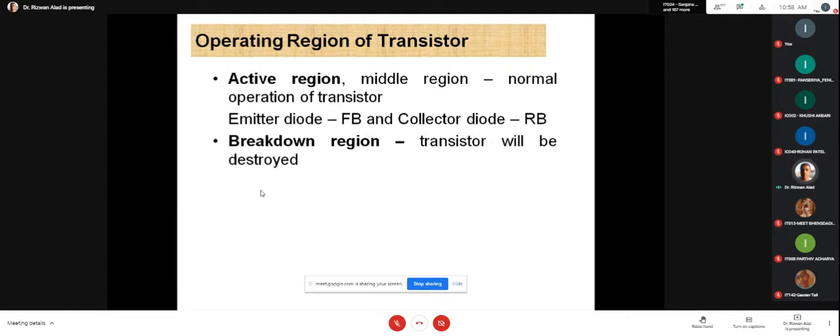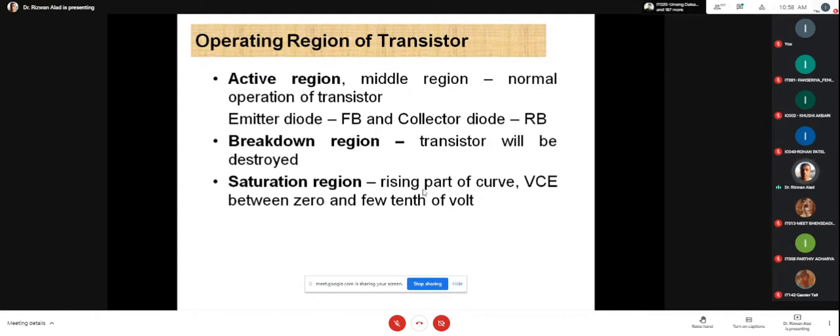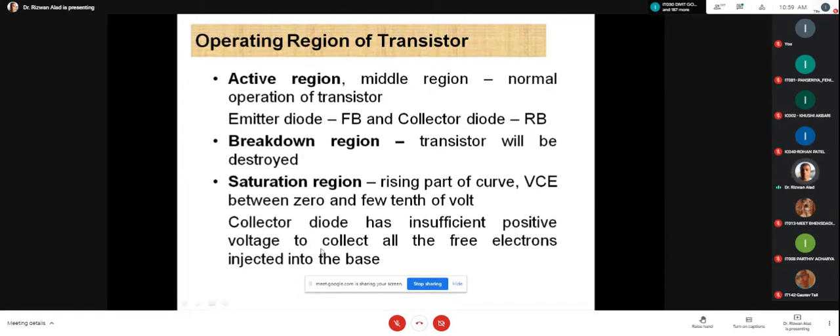Similarly, in the breakdown region, the transistor will be destroyed. It is damaged. Another one is the saturation region. Please write down, it is the rising part of the curve, and VCE is in between 0 and a few tenths of a volt. A few tenths of a volt means between 0 to 0.1 or 0.2 maximum value. Practically it is around 0.1 to 0.15. It means there is a rising part of the curve, and we see it between 0 and that voltage. And in this region, the collector diode has insufficient positive voltage to collect all the free electrons injected into the base.